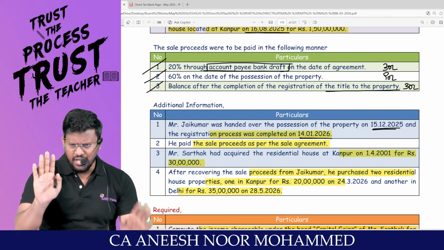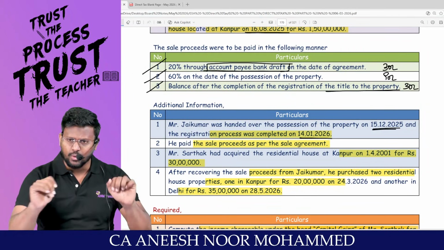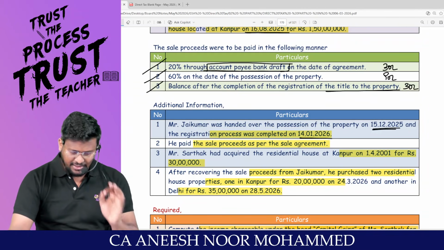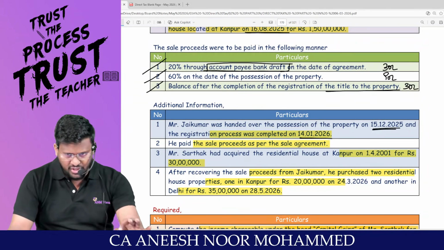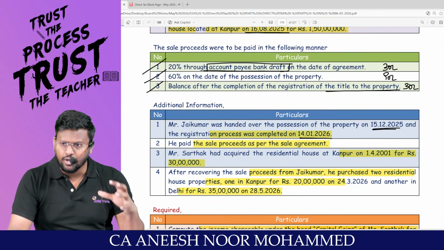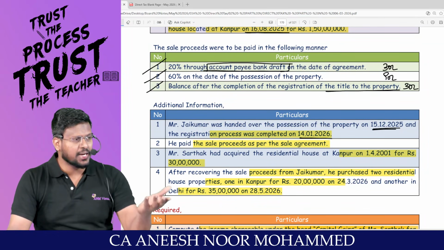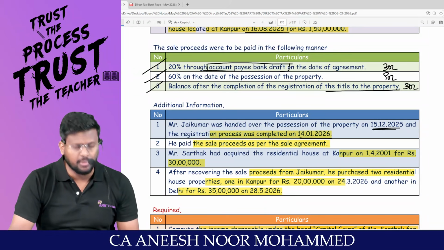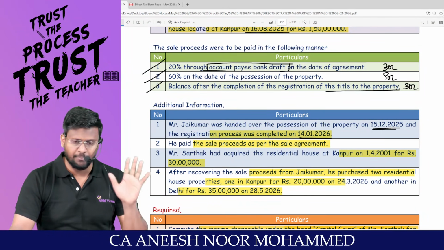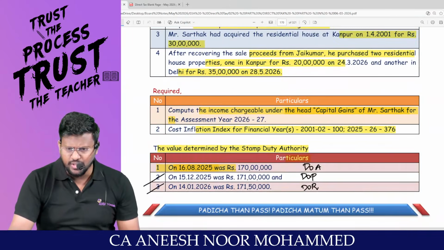That means two stamp duty values are there: stamp duty value as on date of agreement and stamp duty value as on date of transfer. Here the transfer date is the date of possession. There is no doubt about it. Generally, the stamp duty value on the date of transfer will be higher as compared to the stamp duty value as on date of agreement. Everyone loves to take the stamp duty value as on date of agreement. Here you can also take the stamp duty value as on date of agreement.